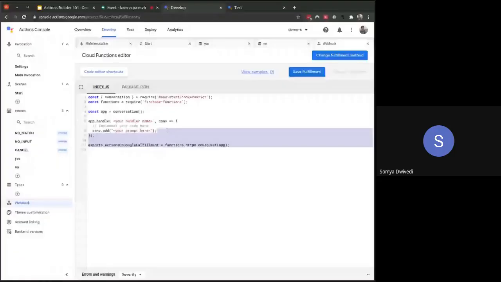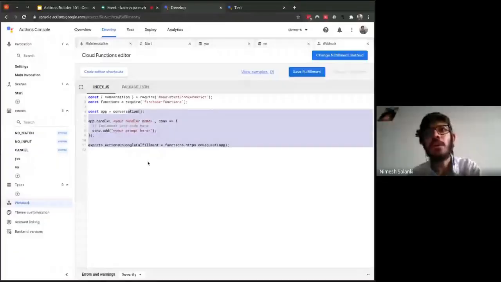Excuse me. I think we are all facing the same issue: your screen is stuck. We can't see what else you are coding. It's stuck on fulfillment methods. So currently I am at the fulfillment method. Oh, it's not moving.